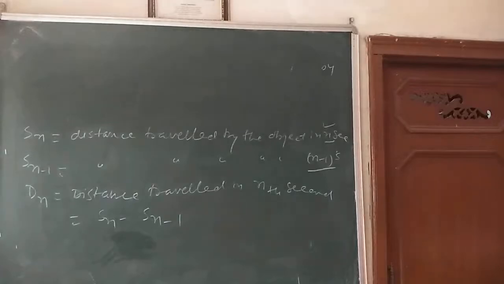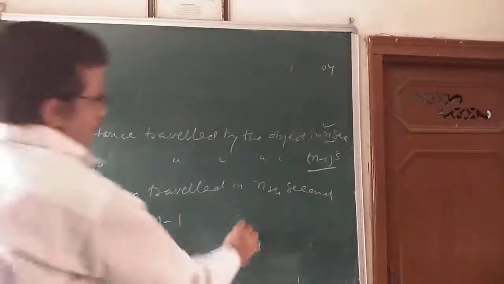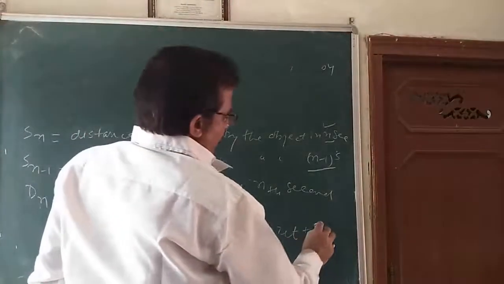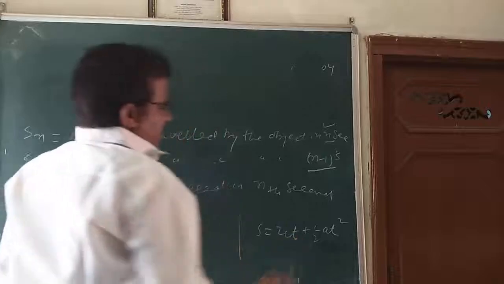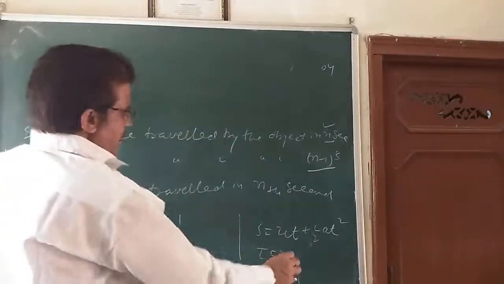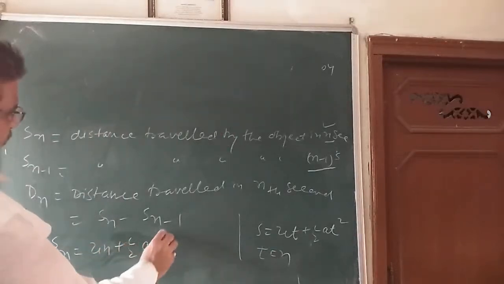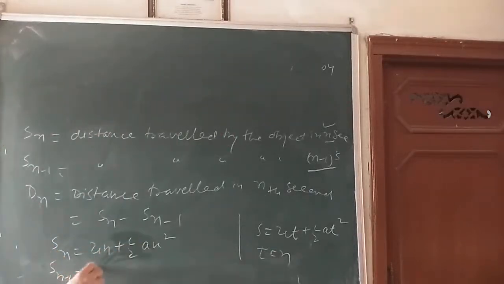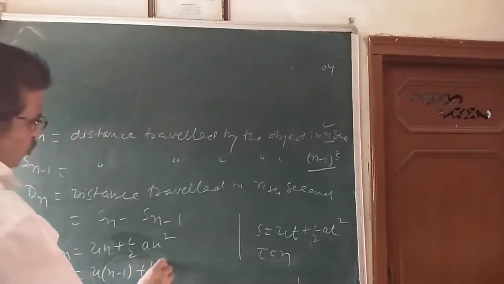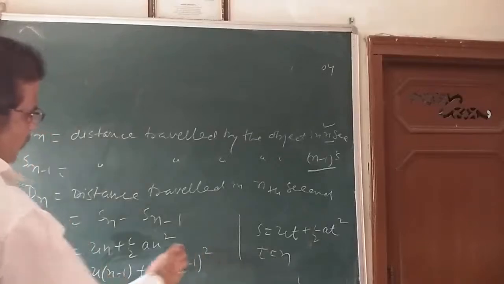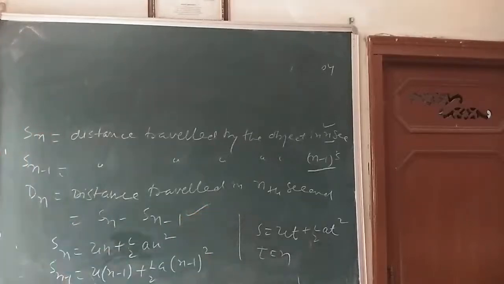Now, the distance traveled in nth second, our formula for the distance is equal to ut plus 1 by 2 at square. Put t is equal to n. So you will get Sn is equal to un plus 1 by 2 an square, and for S(n minus 1), put n minus 1 in place of t: u into n minus 1 plus 1 by 2 a into n minus 1 whole square. Put both the values here. This is the distance traveled in nth second and n minus 1th second.